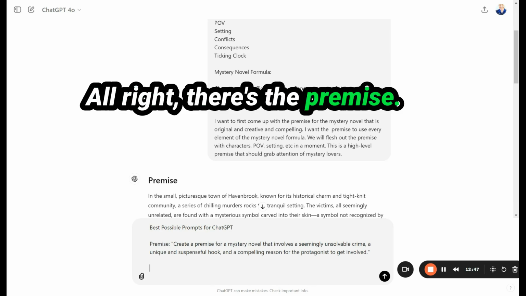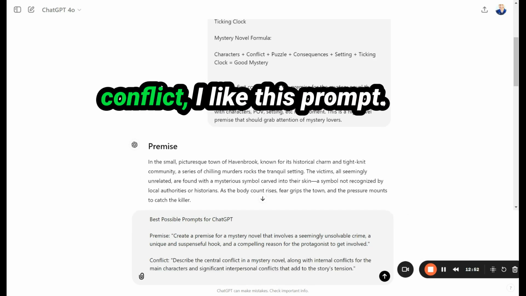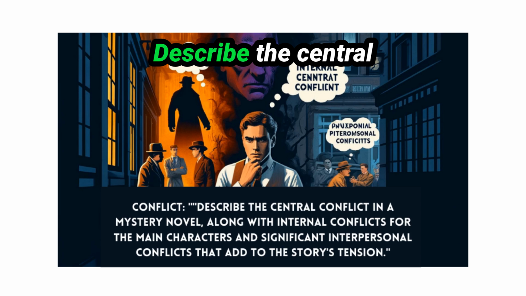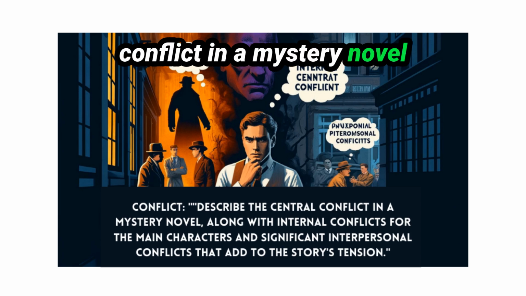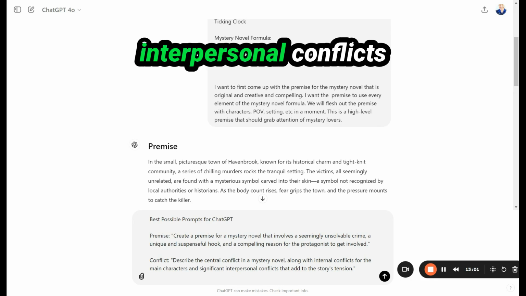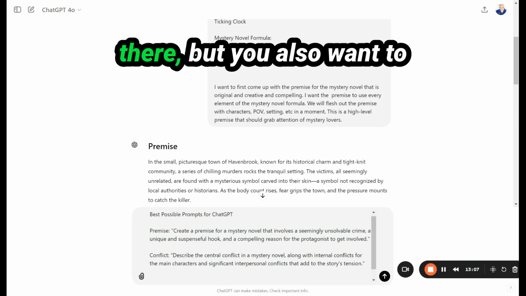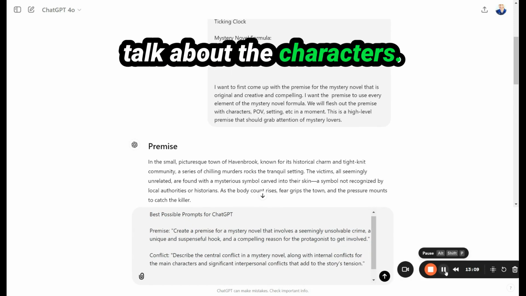All right, there's the premise. Now let's talk about some of the other elements. If we're talking about conflict, I like this prompt. Describe the central conflict in a mystery novel, along with the internal conflicts for the main characters and significant interpersonal conflicts that add to the story. You got layered conflict there, but you also want to talk about the characters.